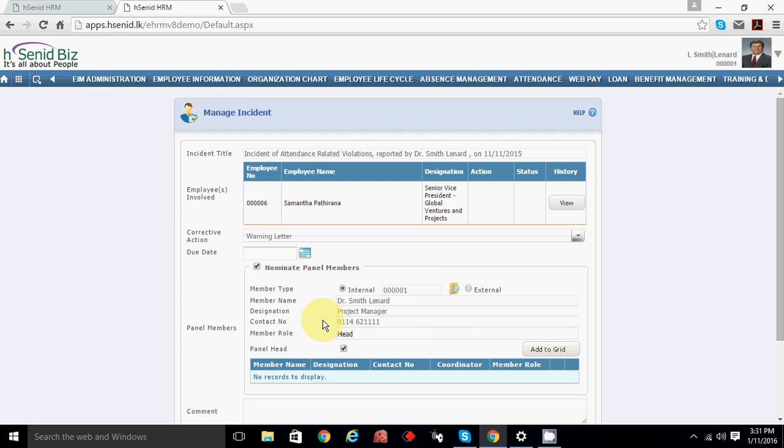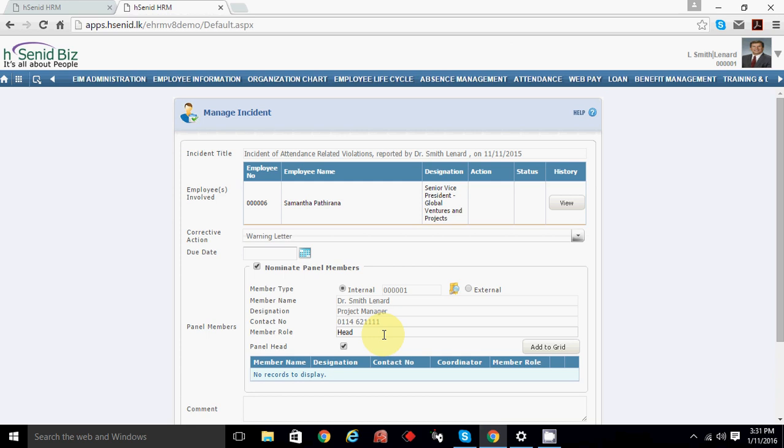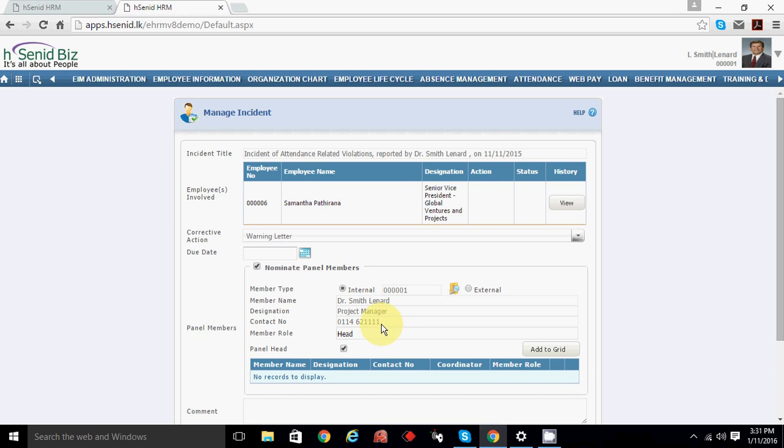Now he will go to the corrective actions. Now he is assigning corrective actions, saying that a warning letter has been issued. To follow up that action, he can nominate a panel member, creating a panel. So a panel member can be a head of department or HR head.